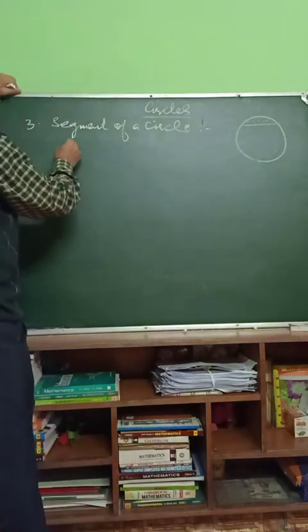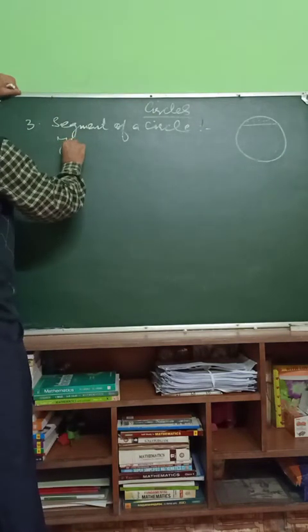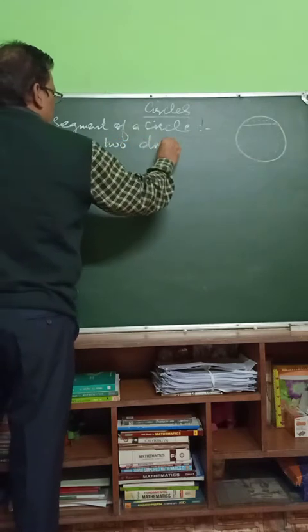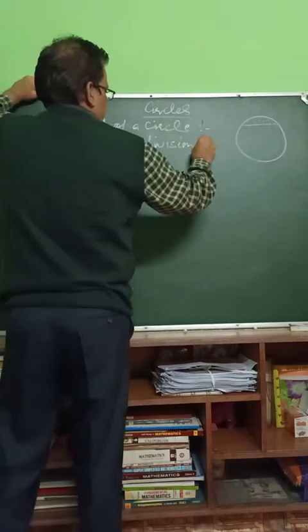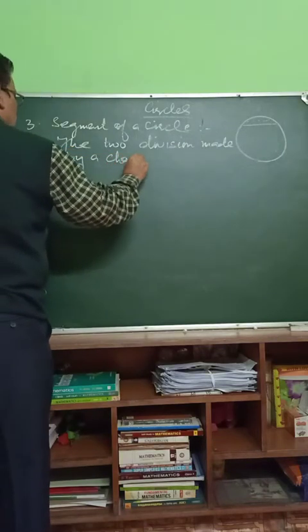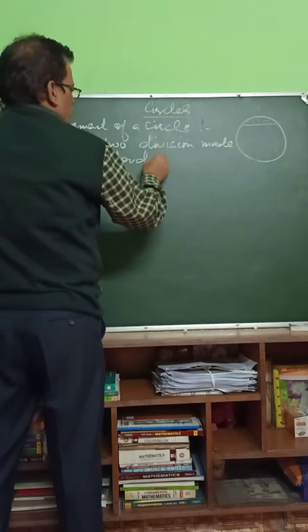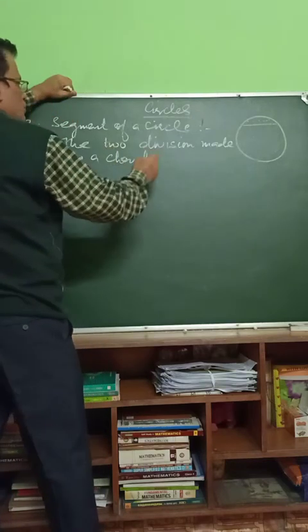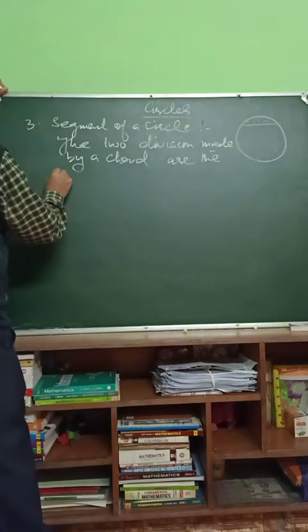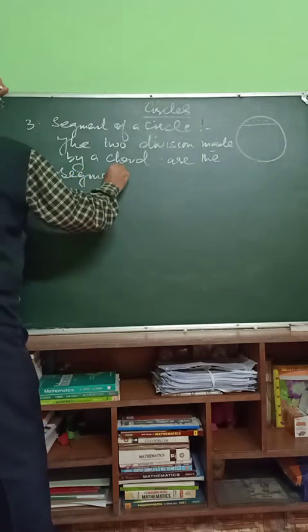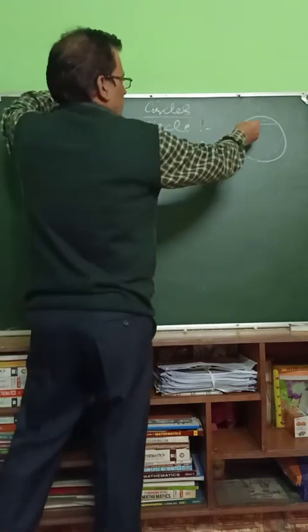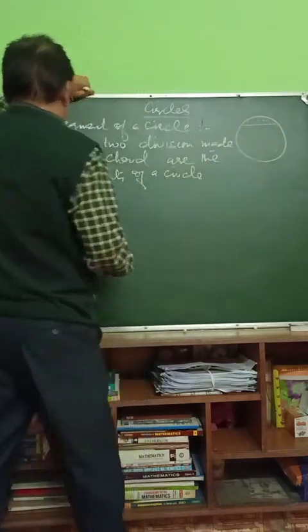So segment, the two divisions made by a chord are called the segments of the circle. Segments of a circle. This is minor segment and this is the major segment.